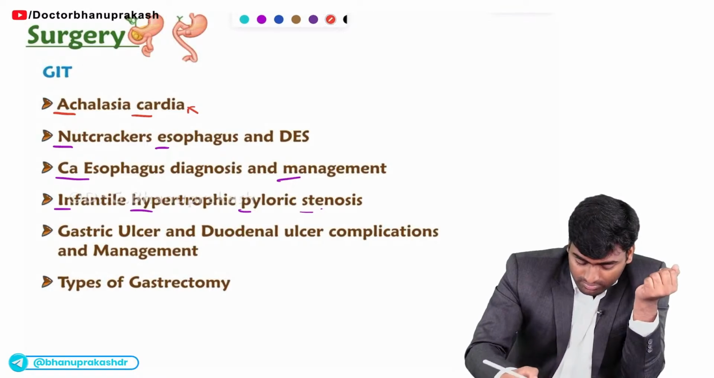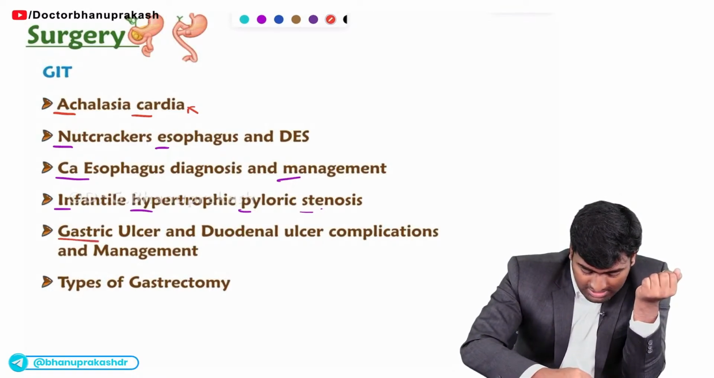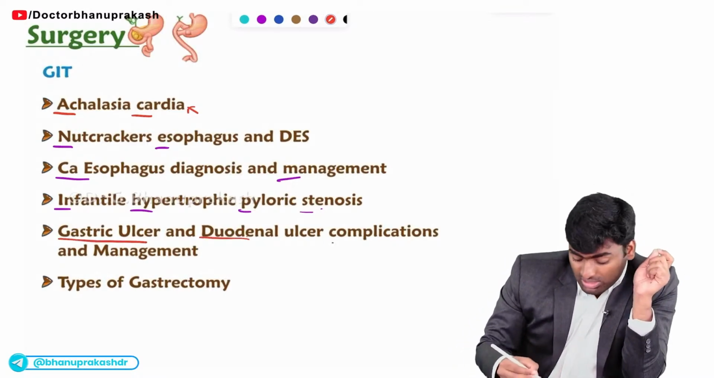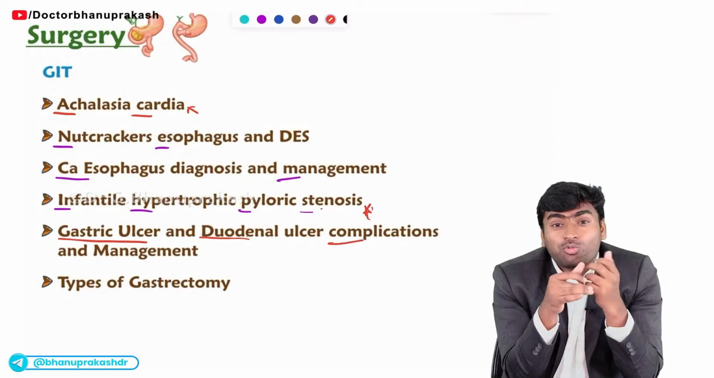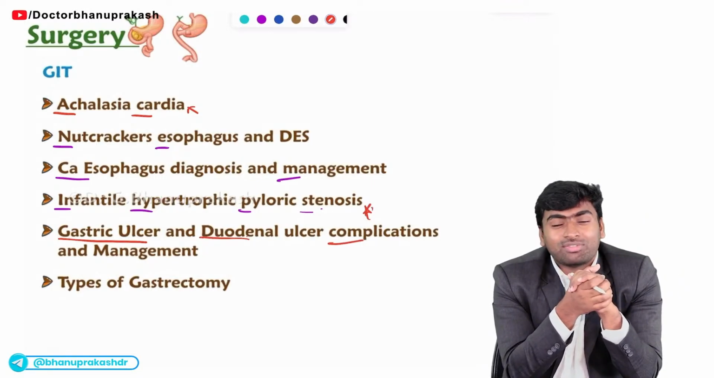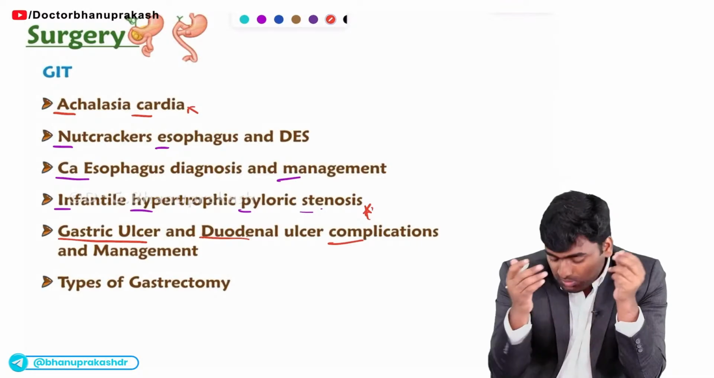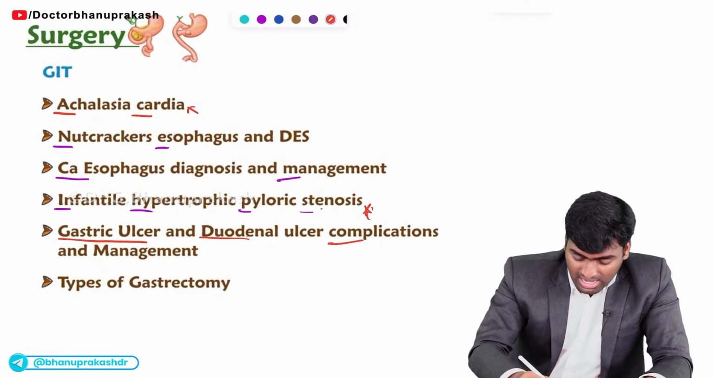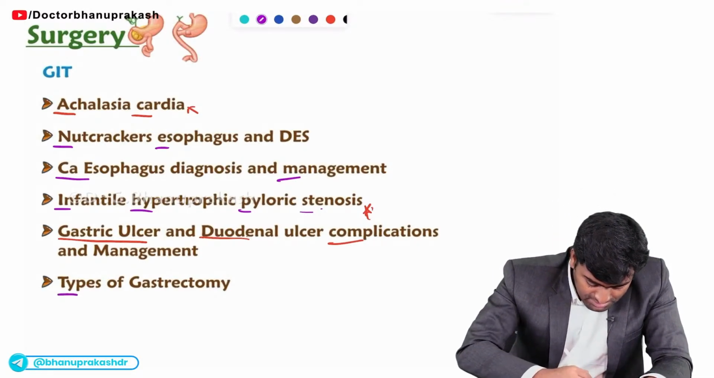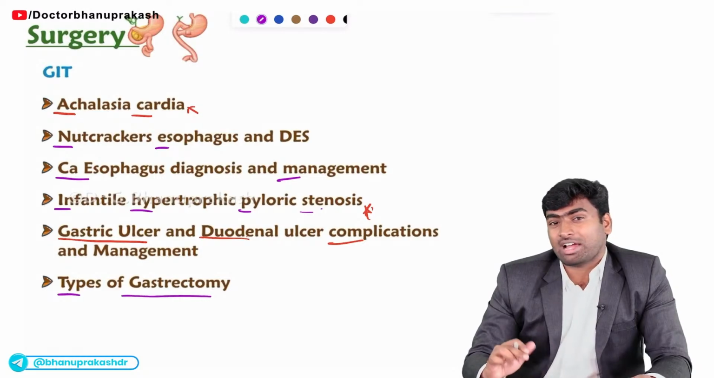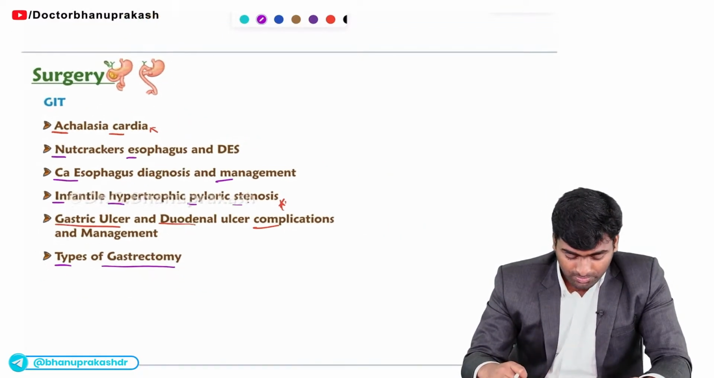Fine. And finally, about peptic ulcer, they will ask about the complications from the surgery. So they will ask what is the next step you will do if there is some kind of perforation or bleeding from the peptic ulcer. So you should remember these complications, and you should also know about the types of gastrectomy surgeries. Fine. Types of gastrectomy surgeries.